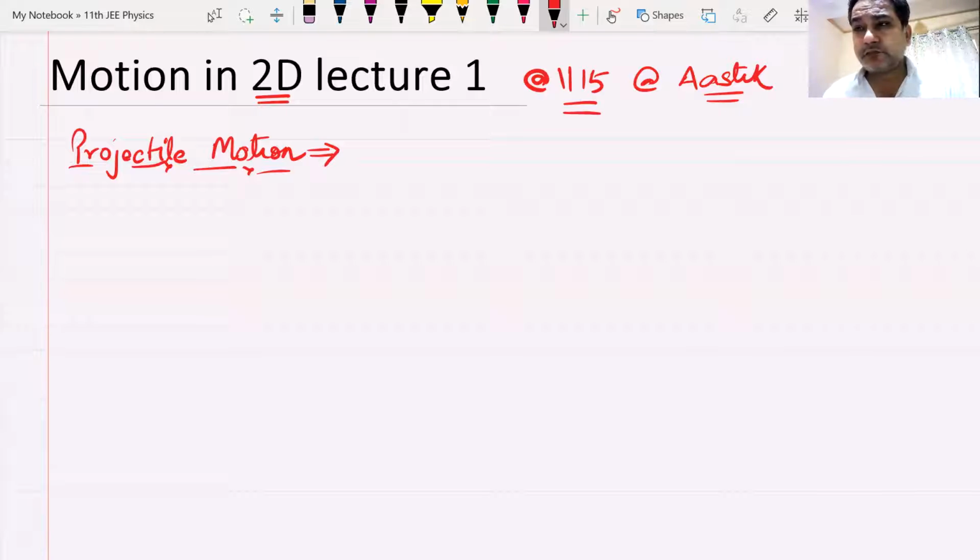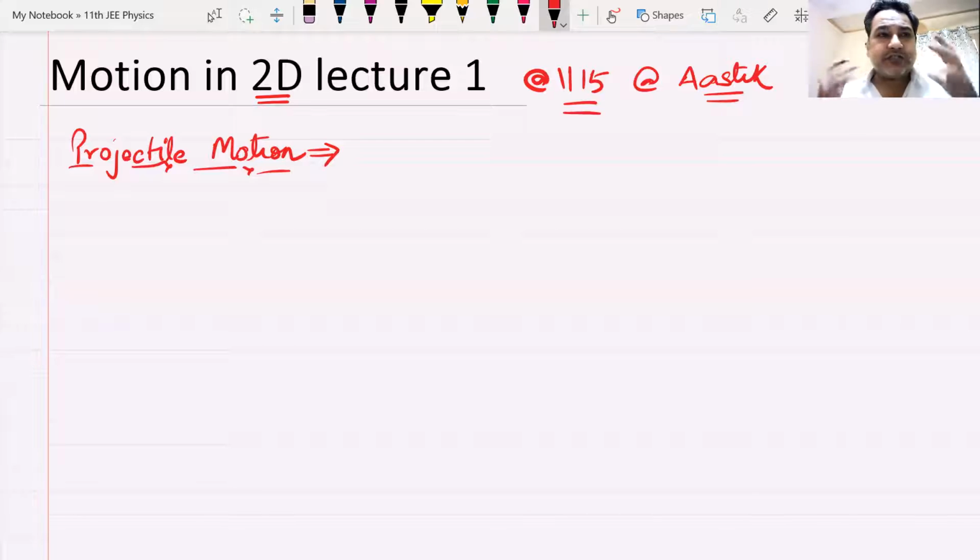Up till now, whatever problems we were doing, the object was moving only along one axis. It was only moving along the x-axis, or it was only moving along the y-axis. That was known as motion in 1 dimension or motion in a straight line.